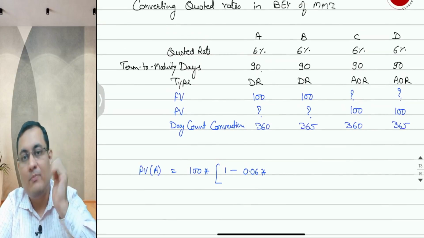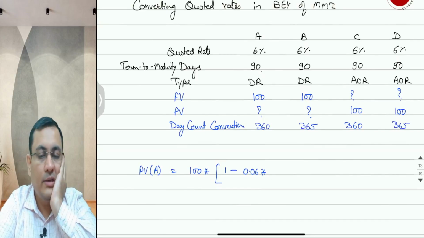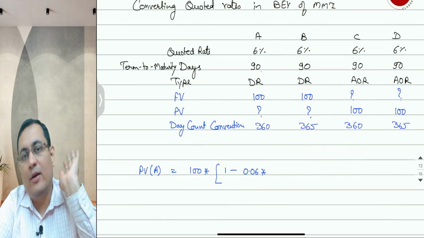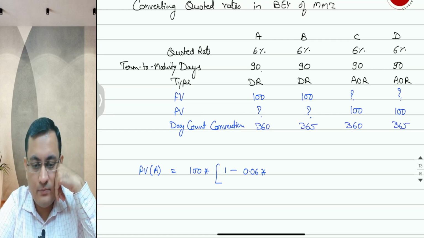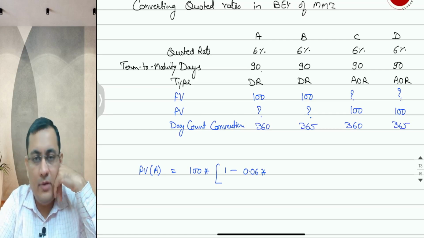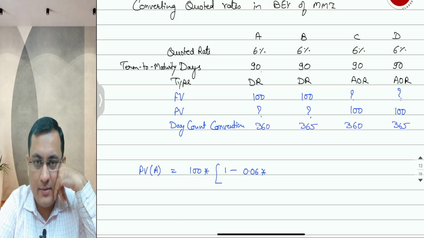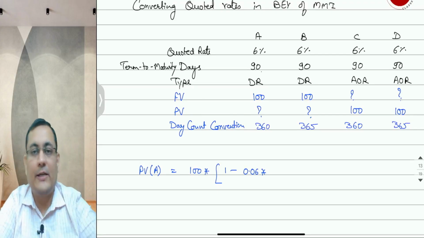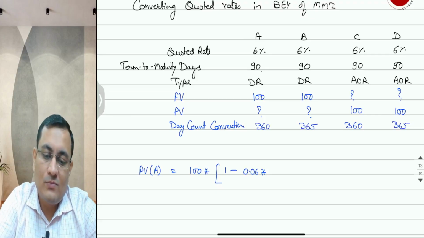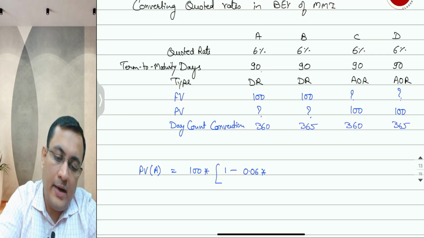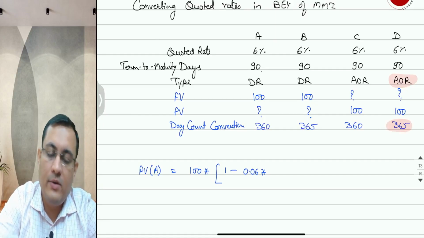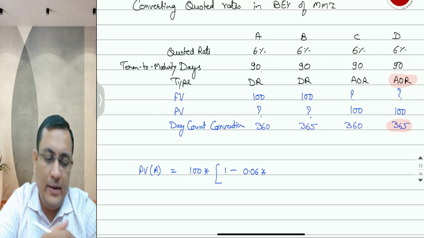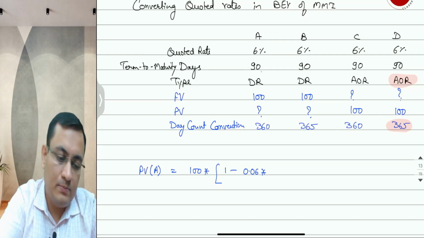The best part is, in case of D, we need not do anything. The D money market instrument is already quoted on an add-on rate basis, already quoted with a day count convention of 365. So its bond equivalent yield is also 6%. It is already the bond equivalent yield of this money market instrument.